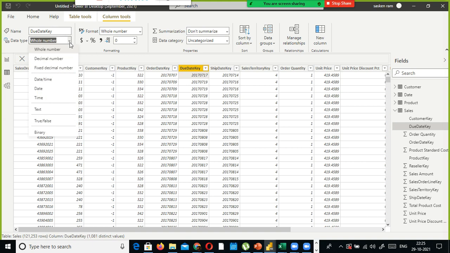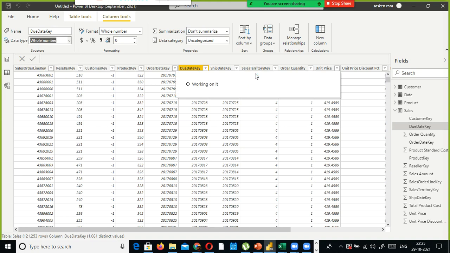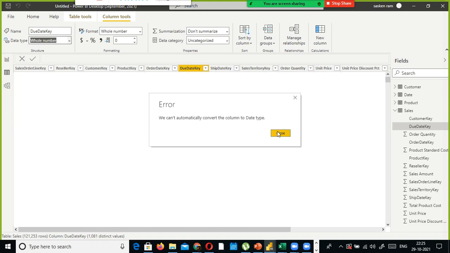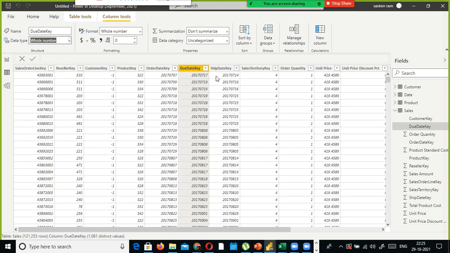Since you said date, yes, date is available, date time is also available. You can convert to the date data type also. No, it automatically converts. In this case, it is not doing it. Again, to convert to the date data type, the data should be stored in the proper format.